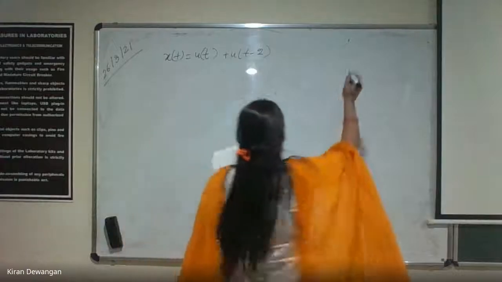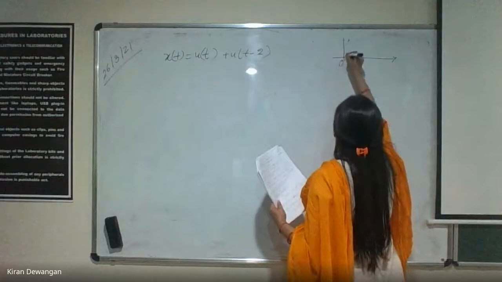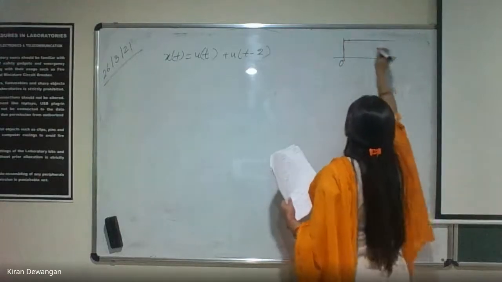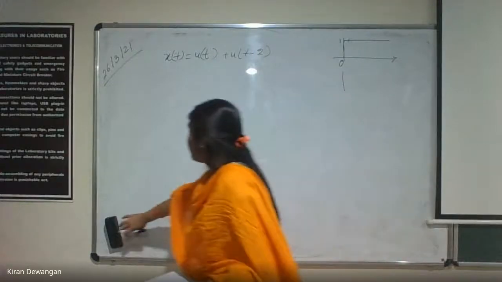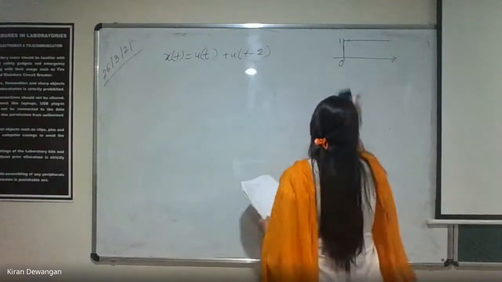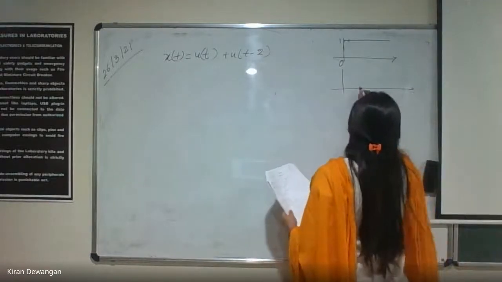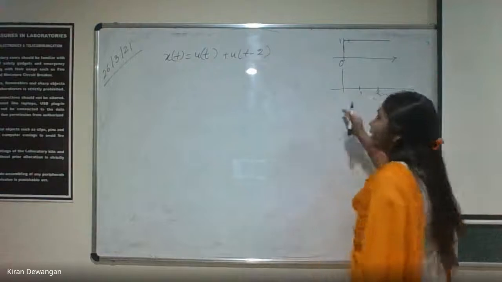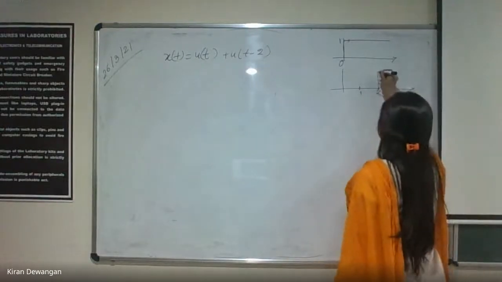If we just plot it, यहाँ से आपका u(t) 0 से start होगा, this will be u(t). ठीक है? It will start from 1. If you plot u(t minus 2), it will start from 2, right? u(t minus 2) will start from 2 and this will be like this.